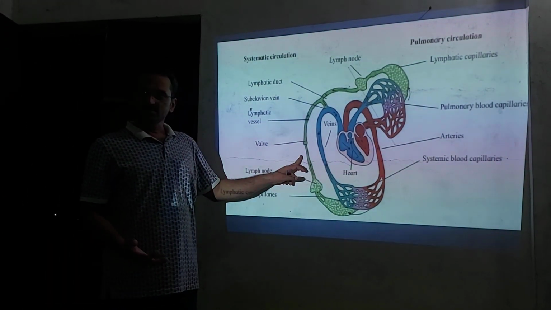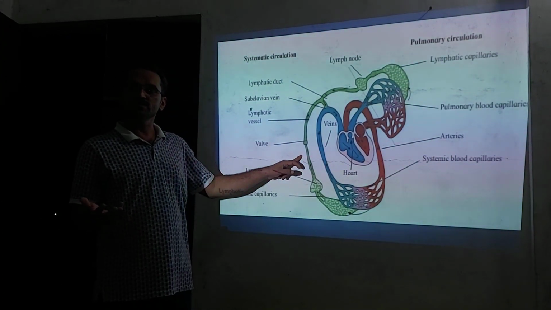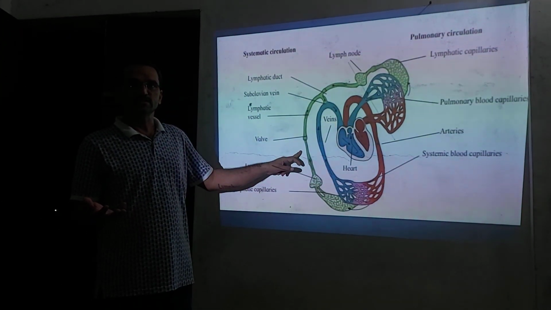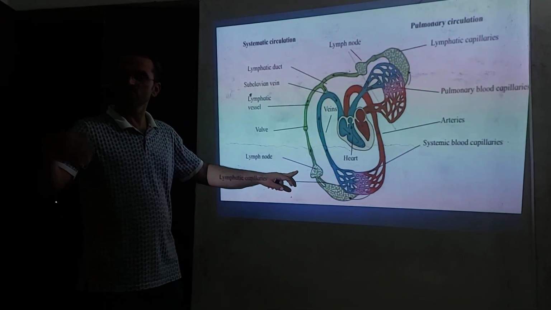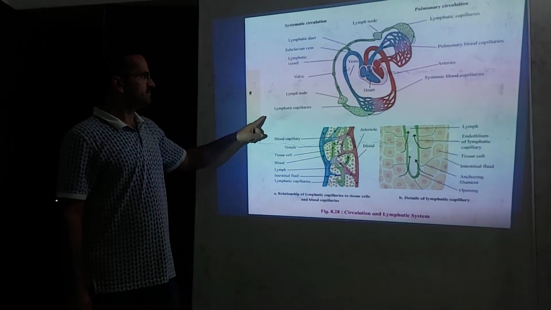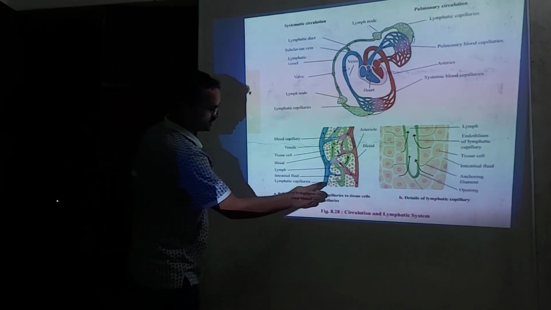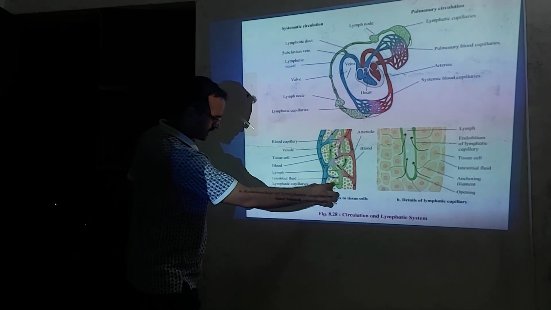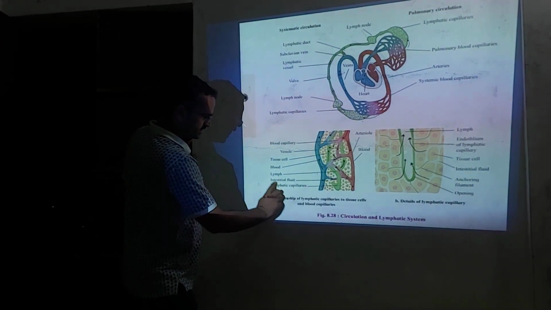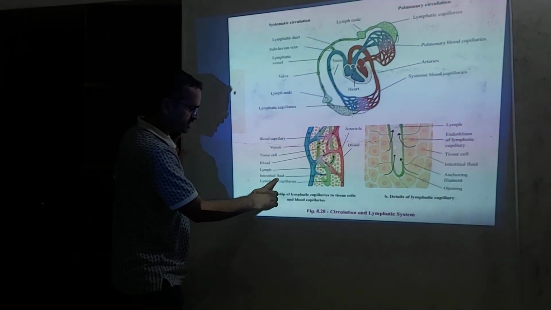How the lymphatic vessels collect the lymph from the body can be observed in the next diagram, which gives us an idea how the tissue fluid is present between the tissue cells. Here the example related to the intestinal fluid is given.